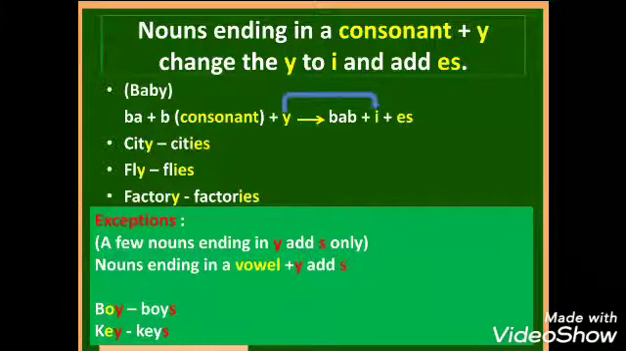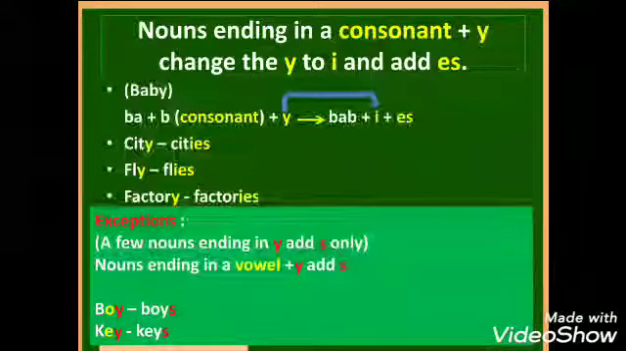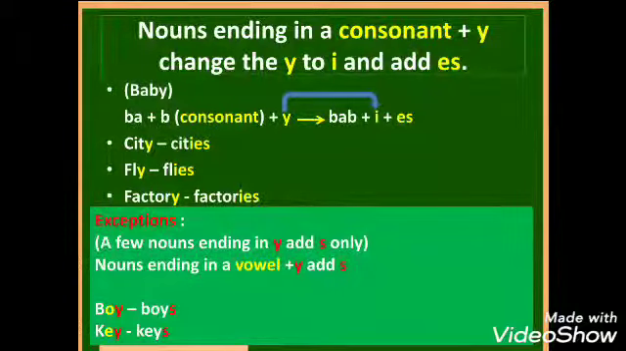But there are some exceptions here as well, as a few nouns ending in y add s only. For example, the words boy and key. Both these words end with the letter y, but still we don't remove the letter y and add ies to it. Here we will add only s. And the reason is, these words end with a vowel plus y. Therefore, we will only add s to it.